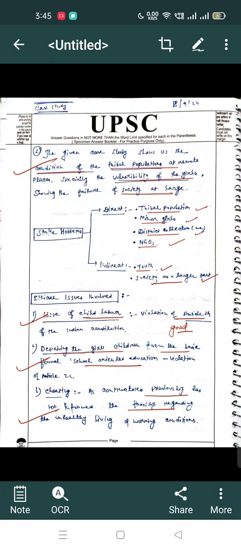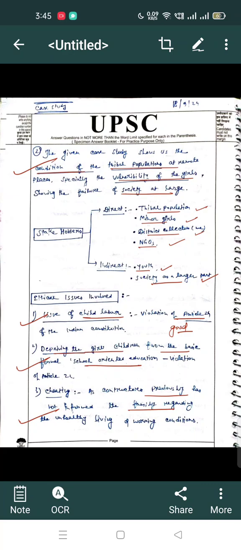Then I have to write stakeholders. In the case of stakeholders, we have to write direct and indirect points. Direct are the ones who are directly linked to that particular case, and indirect are the ones who are not directly linked, but whatever decisions are going to happen, they are also going to be affected by that. So they are the indirect stakeholders, like for example youth, society at large, because in each and every case society will be involved in some way.